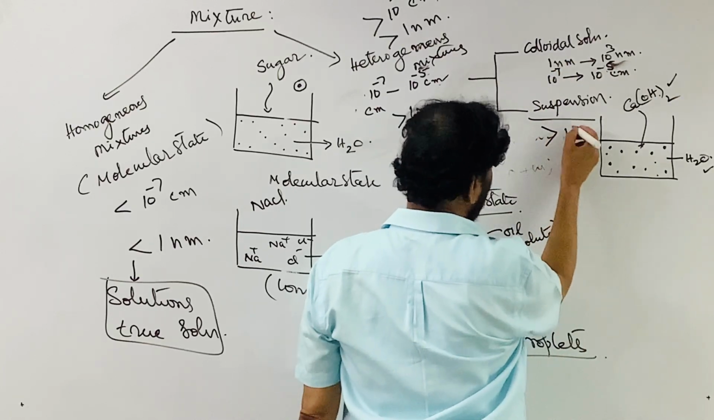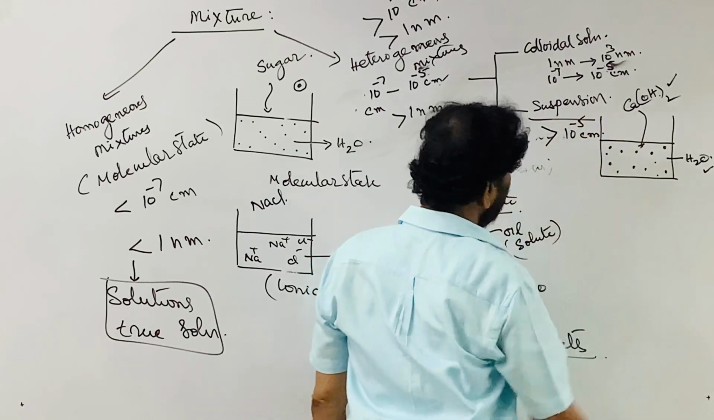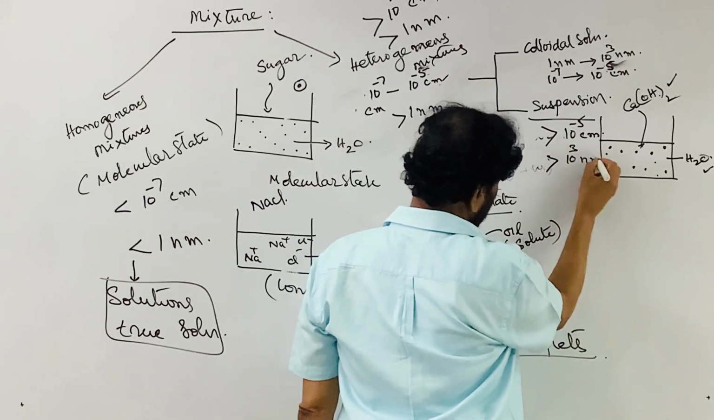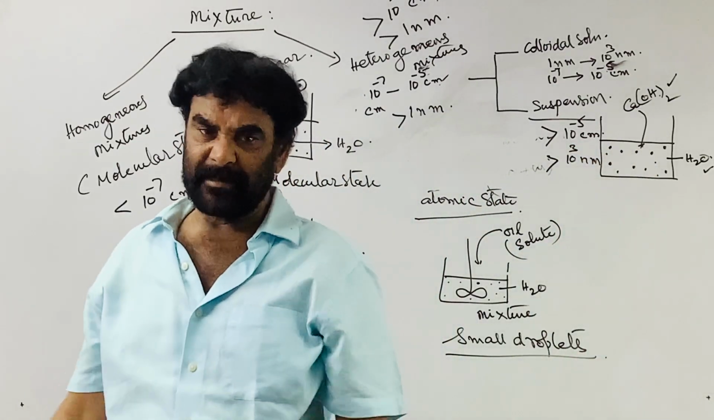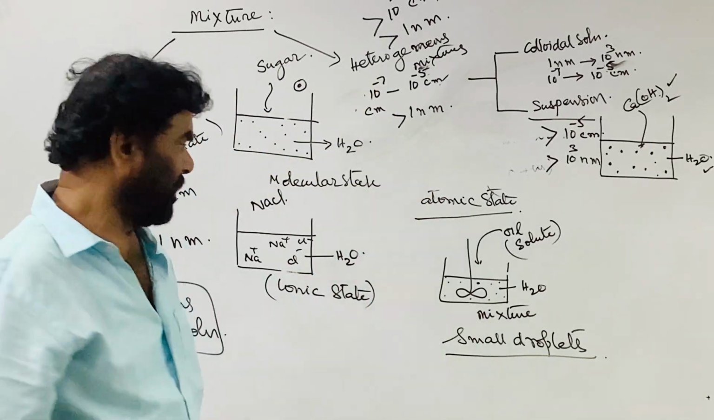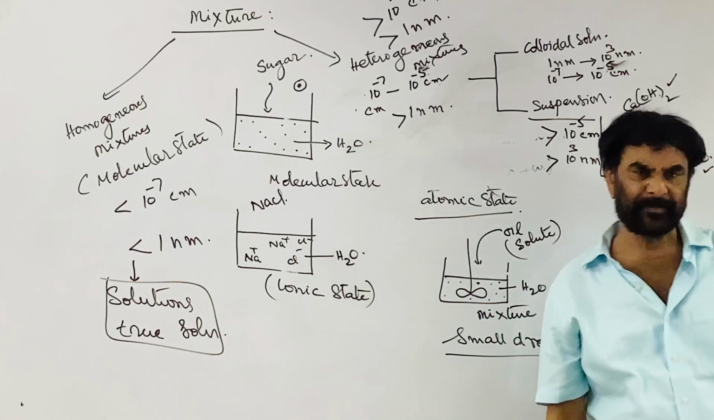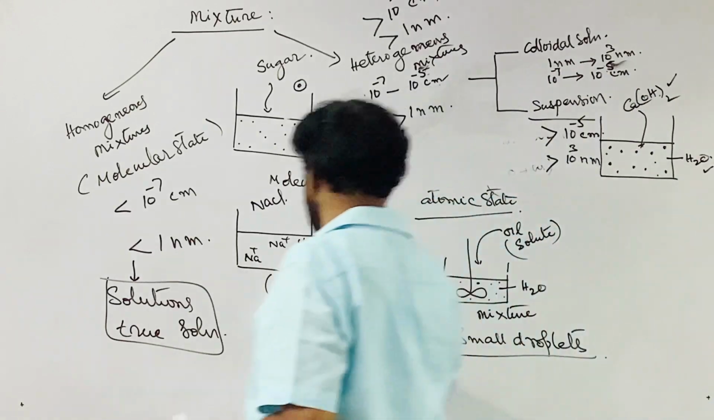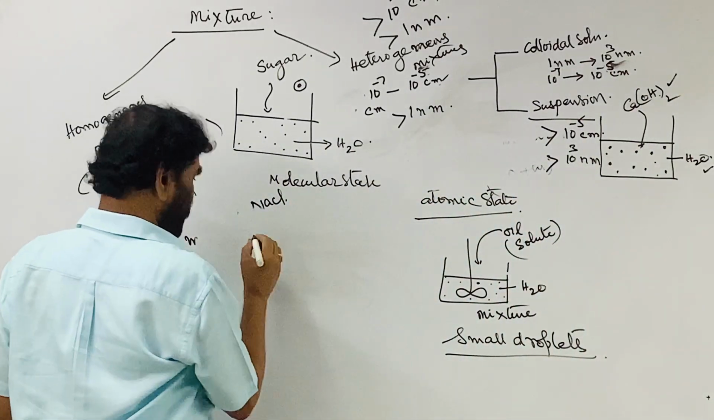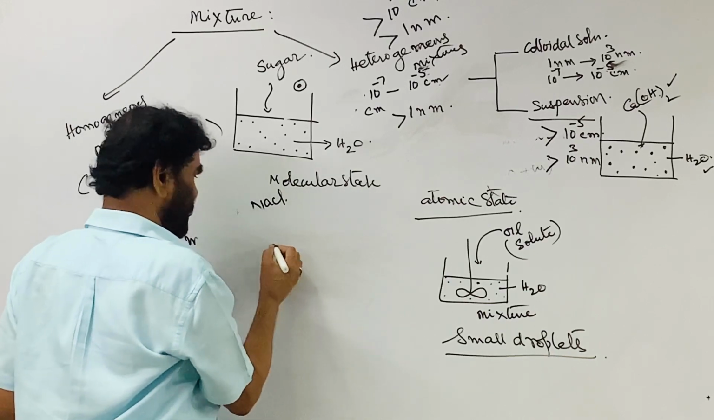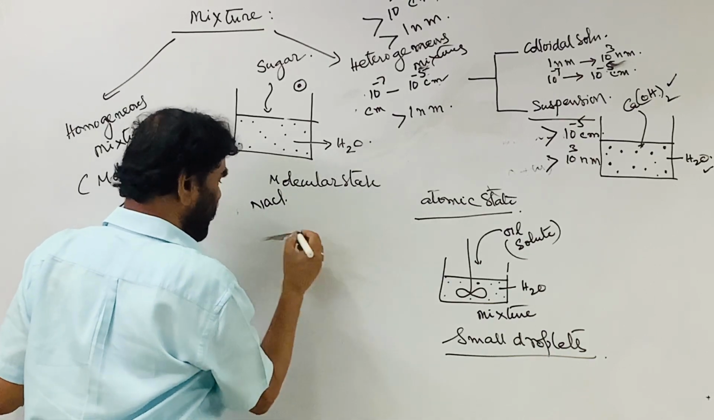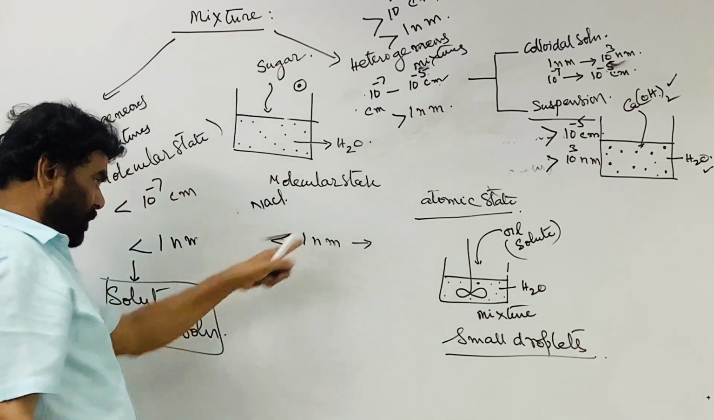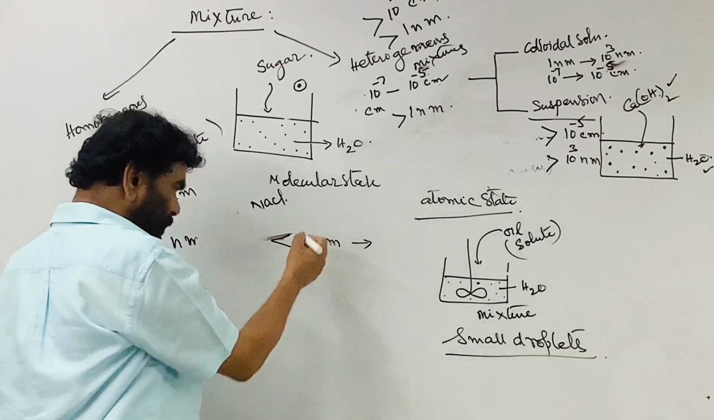If it is greater than 10 to the power of minus 5 centimeters, that is, greater than 10 to the power of 3 nanometers, then it is called a suspension. So a solution is prepared, a mixture is prepared, and a solute is dispersed in the solvent. If the dispersed particle size is less than 1 nanometer, it is a true solution or solution, a homogeneous mixture.